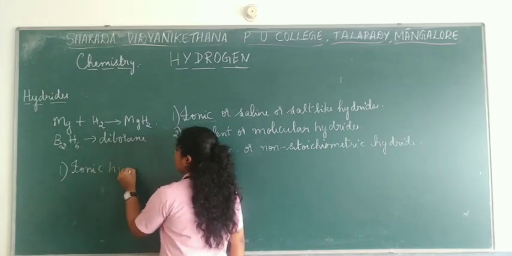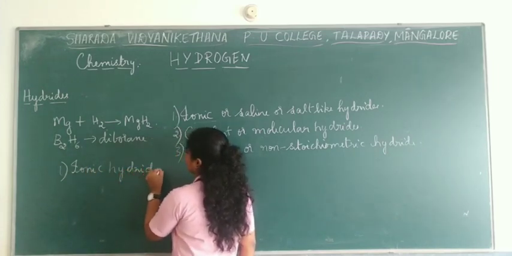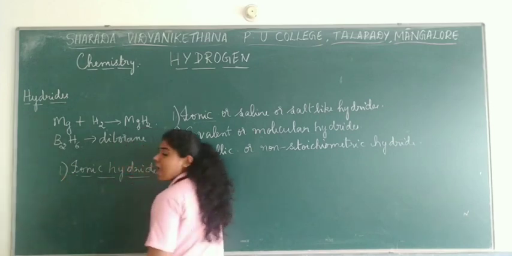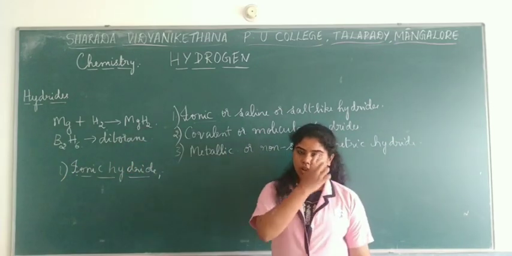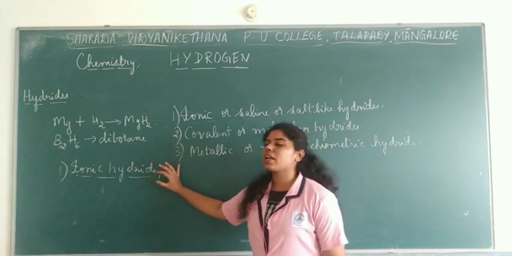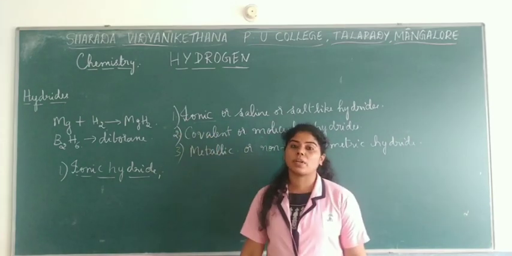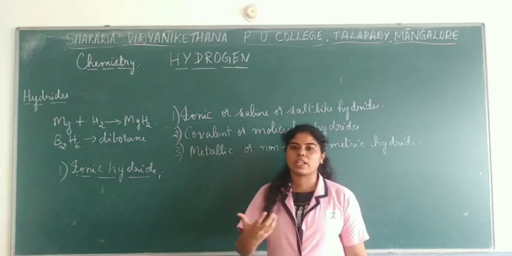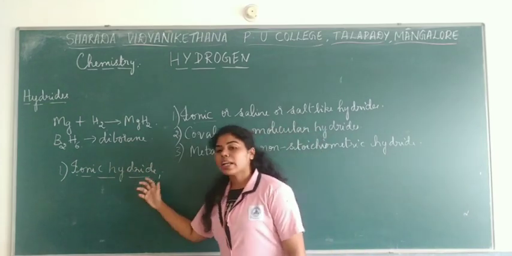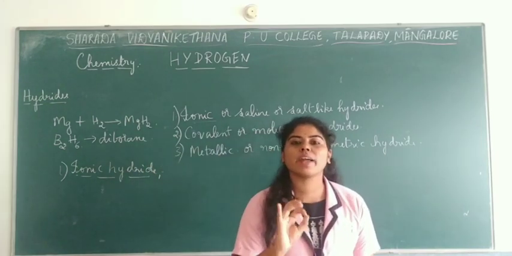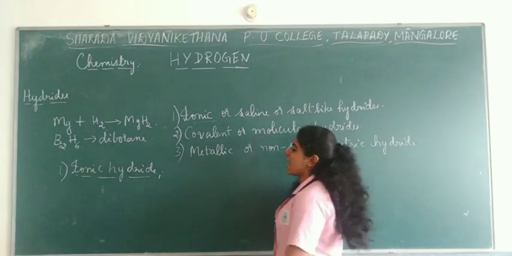Ionic hydrides are usually formed by the S block elements. You are talking about the division of hydrides, how hydrides are formed according to various elements or various compounds. So ionic hydrides are mainly formed by which block elements? Those are S block elements.